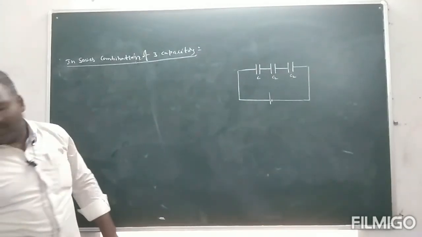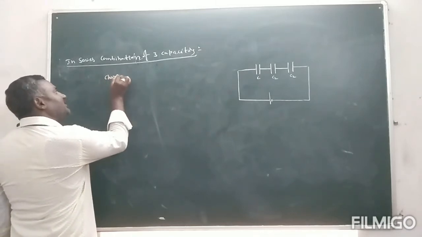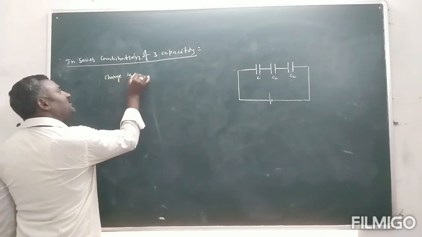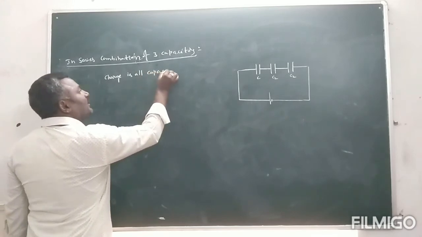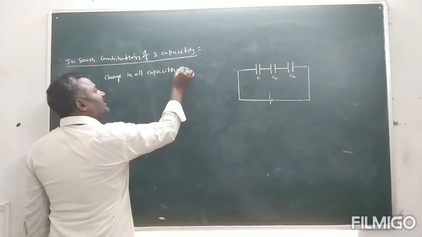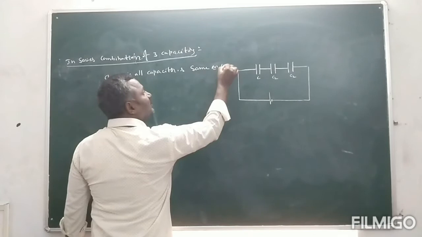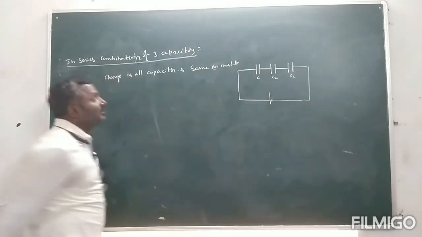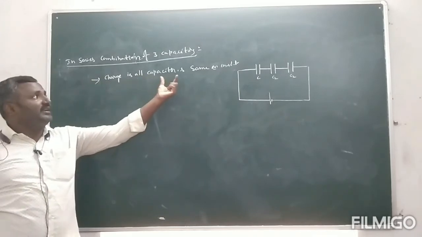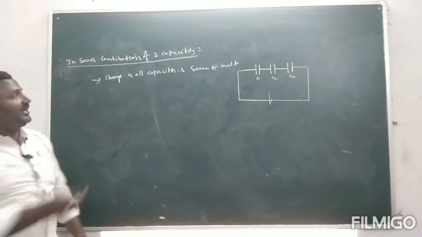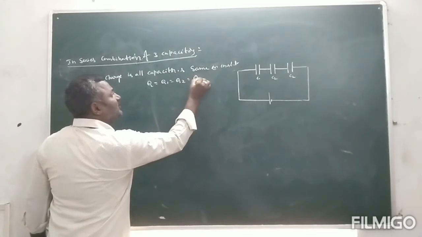So therefore, the major point is that the charge on all capacitors is the same or constant. This is the first concept. Charge on all capacitors is the same or constant. So Q is equal to Q1 is equal to Q2 is equal to Q3.